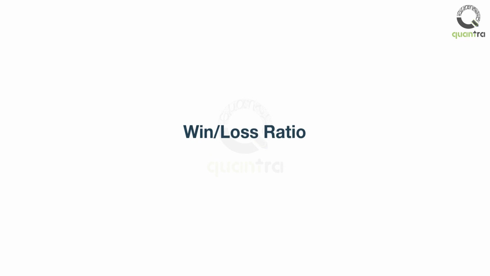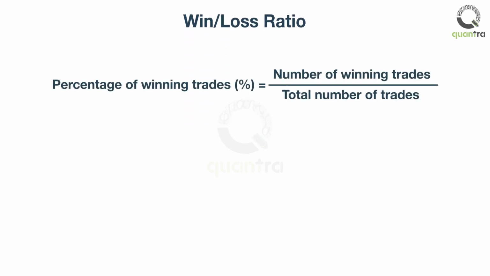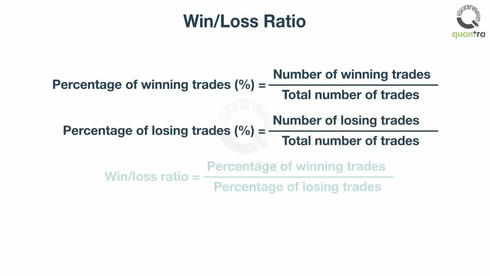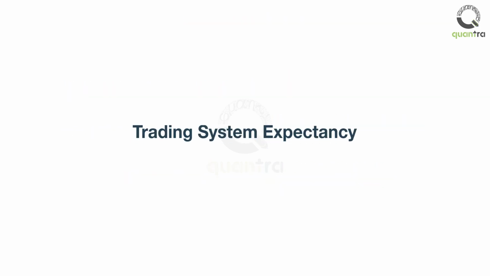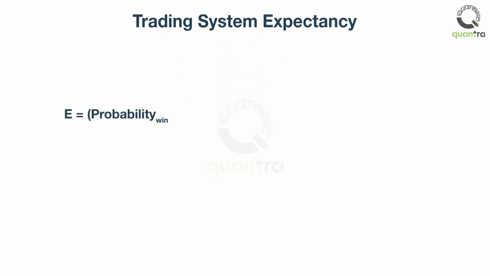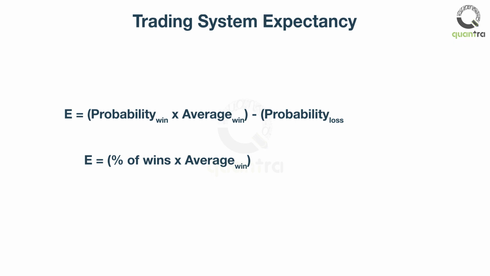The next information to look at to assess the trading system's quality is the percentage of the winning trades compared to the percentage of the losing trades, or win-loss ratio. The next measure is trading system expectancy. It is calculated as the probability of a win, or percentage of winning trades, multiplied by the average win, minus the probability of loss, or percentage of losing trades, multiplied by the average loss.